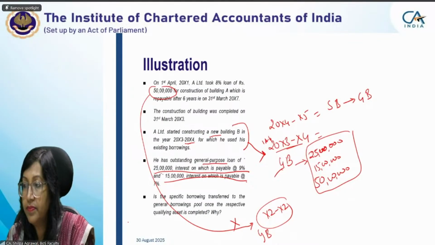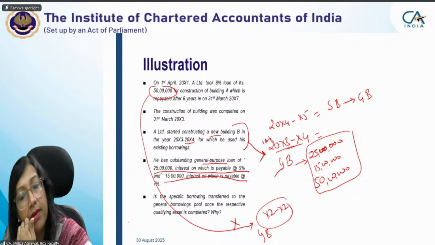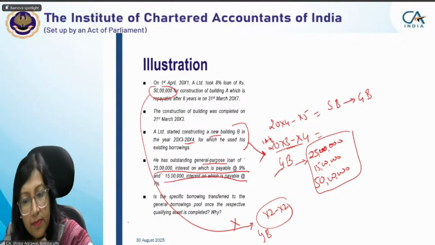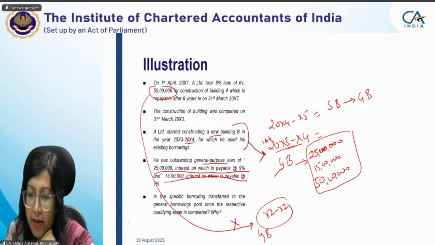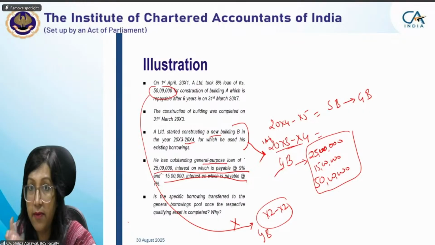Okay, and ma'am, if the date was not 31st March 20X3, but 30th September 2022, then we have to split it into the 6 months also. Yes, but for entire X3, X4 it will be considered 1 year only, no?